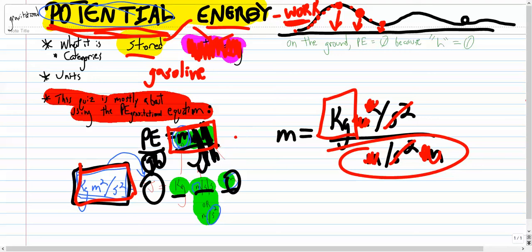So that is my video on the potential energy quiz, which once again, you're going to get a bunch of questions about using this equation, and you're going to get one or two questions about that graphic that was up here. There you go.